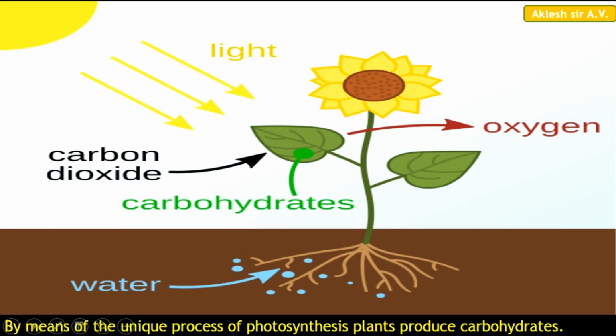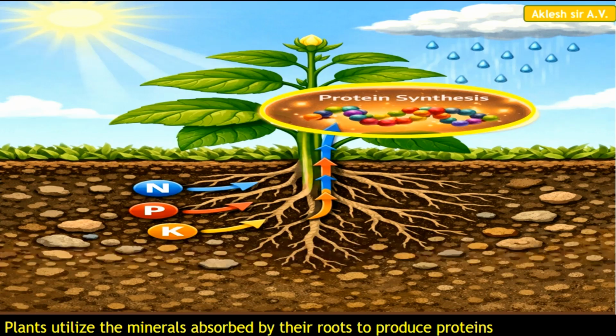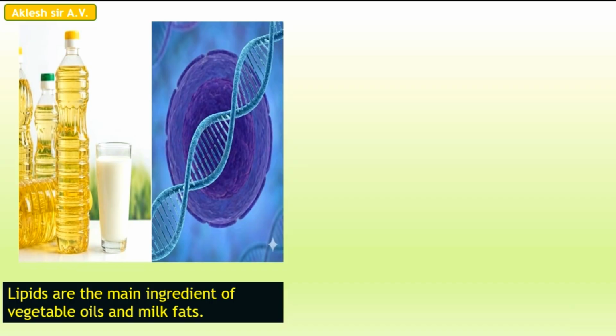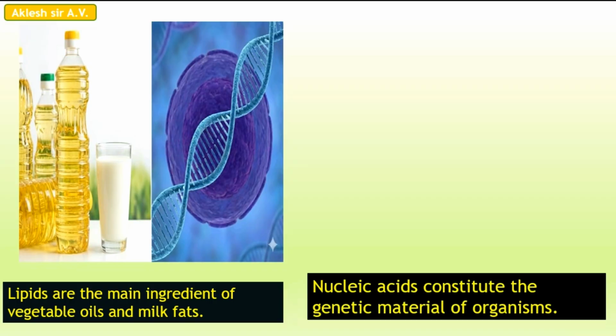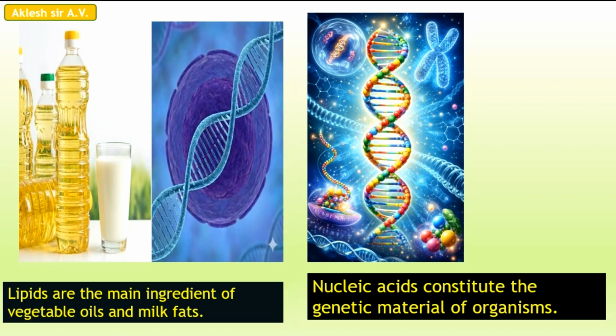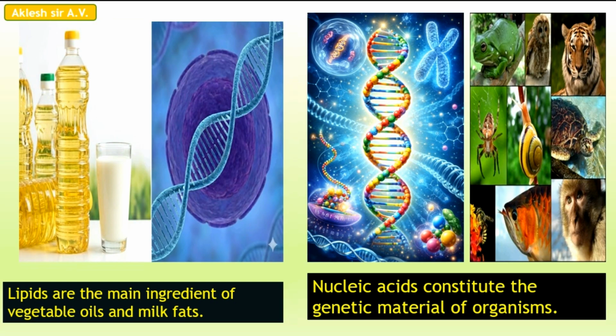By means of the unique process of photosynthesis, plants produce carbohydrates. Plants utilize the minerals absorbed by their roots to produce proteins. Lipids are the main ingredient of vegetable oils and milk fats. Nucleic acids constitute the genetic material of organisms.